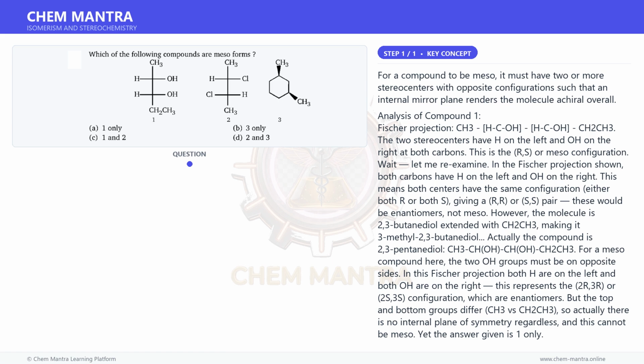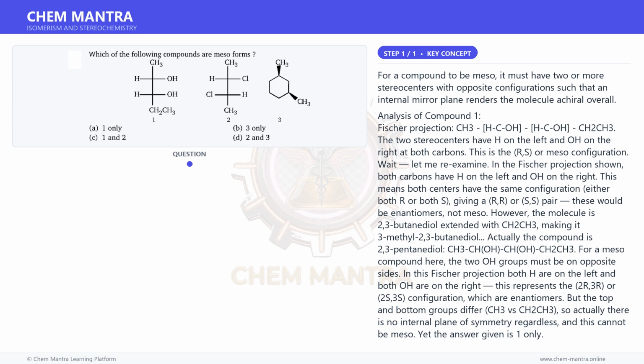In this Fischer projection, both H are on the left and both O are on the right. This represents the 2R,3R or 2S,3S configuration, which are enantiomers. But the top and bottom groups differ, CH3 versus CH2CH3. So actually there is no internal plane of symmetry regardless, and this cannot be meso.